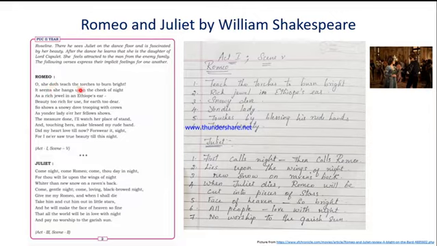"Oh, she doth teach the torches to burn bright." So actually the scenario is Romeo has come to the party hosted by Lord Capulet. You can see over here. Immediately when he sees Juliet, he was highly astonished by her beauty. So he utters the words. "She" implies Juliet. Juliet teaches the torches to burn bright.